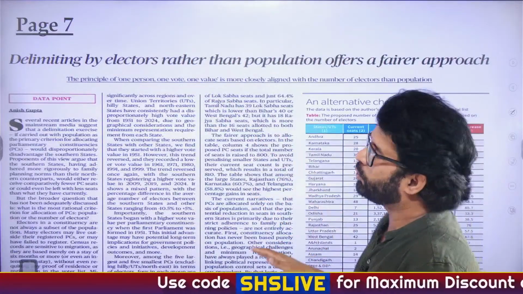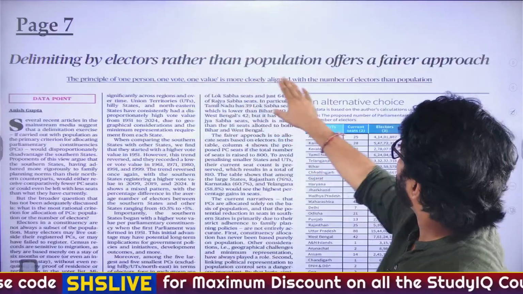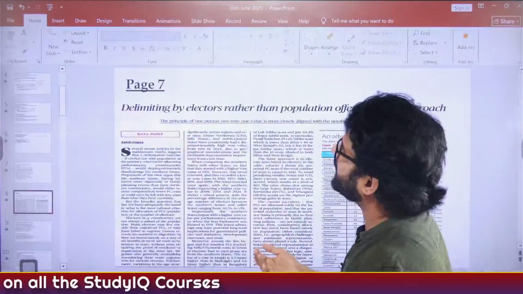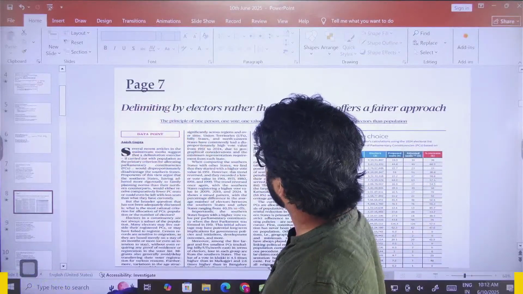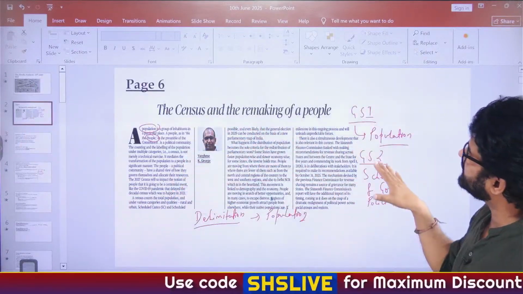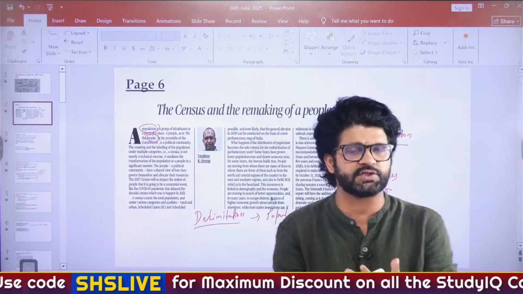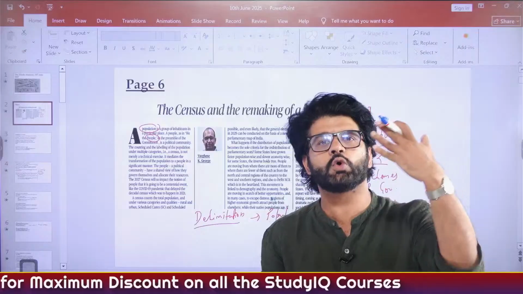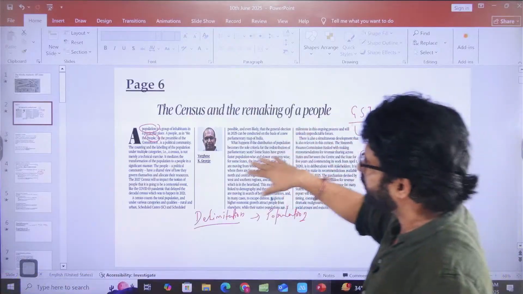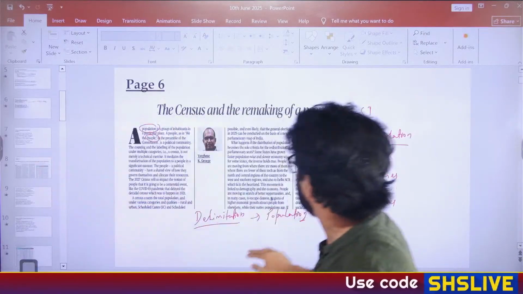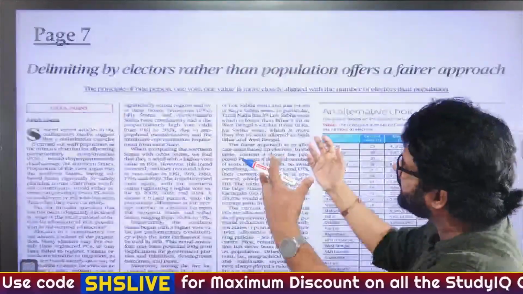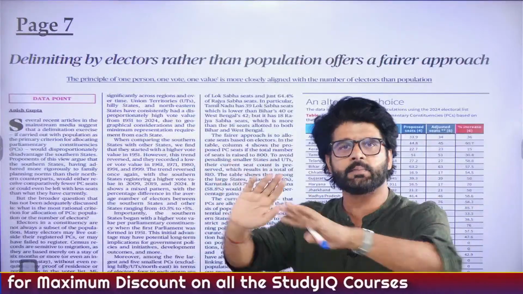This page 7 editorial, delimiting by electors rather than population, offers a fairer approach. These two articles, this is smart study. Page 7, this editorial in The Hindu, and this one we have just discussed, page 6, the census and the remaking of a people. If you have any doubt, feel free to post it in the comment section. Page 6 was the editorial, the census and the remaking of a people, and this is the page 7 editorial. Both these articles have to be read at the same time. You cannot read them on different occasions.